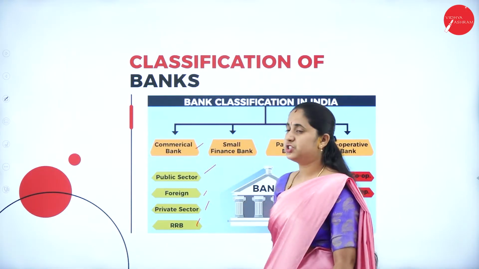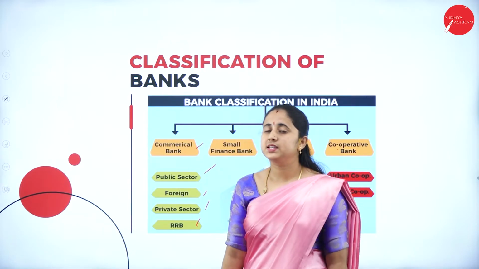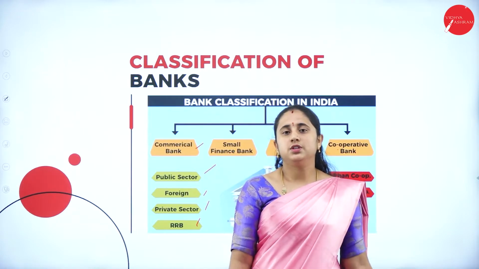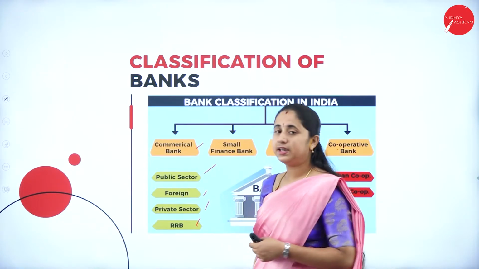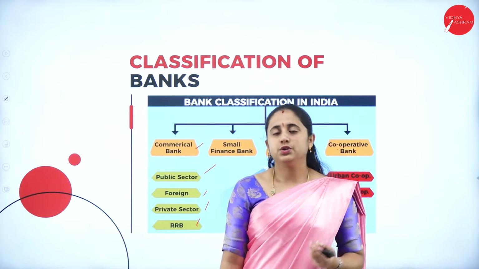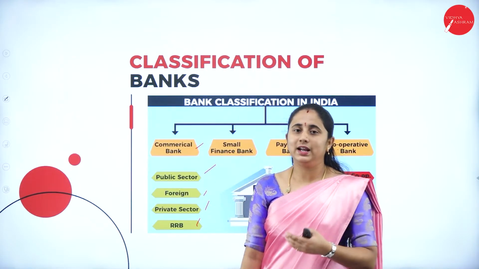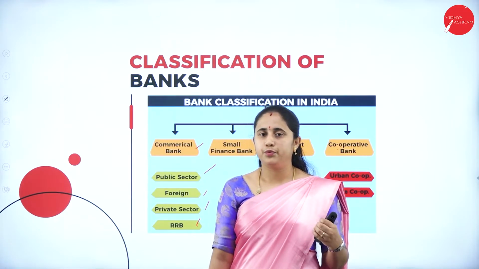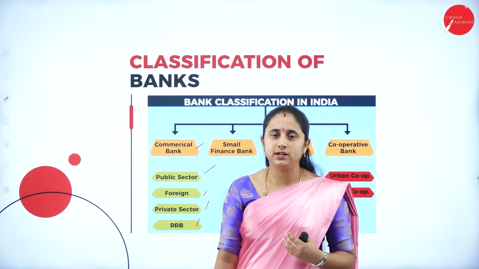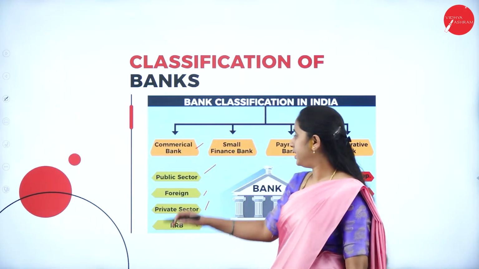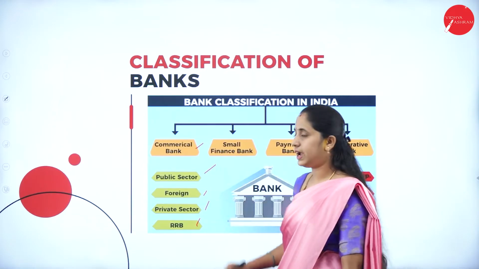First one, commercial bank. Commercial bank is regulated under the Banking Regulation Act 1949. The main objective of a commercial bank is making profit. They accept deposits and they lend money to the general public. Their intention is to make profit, so out of this banking activity, they are going to make profit. The commercial bank is further classified into public sector, foreign, private and RRB.